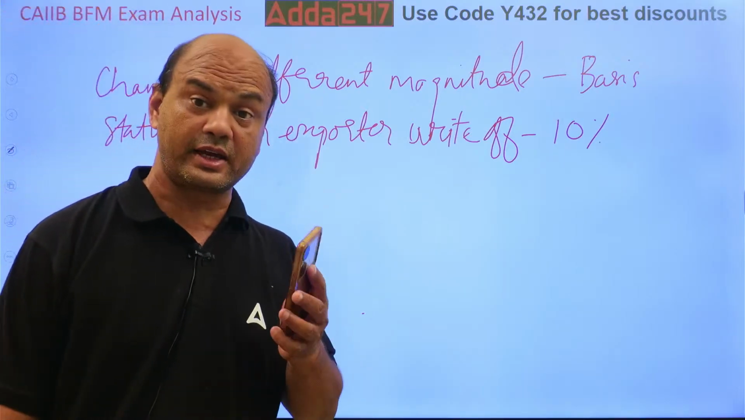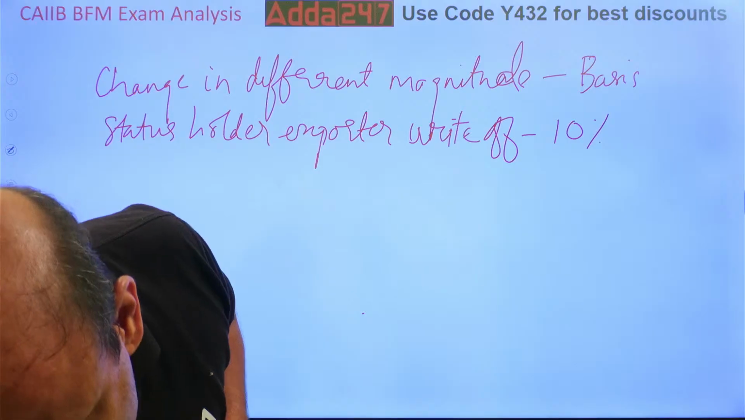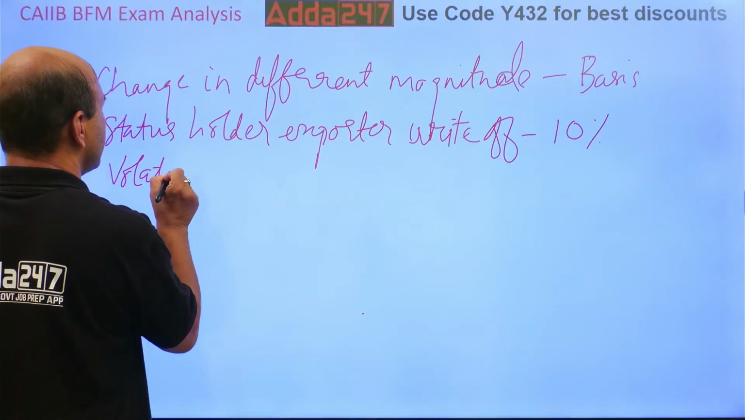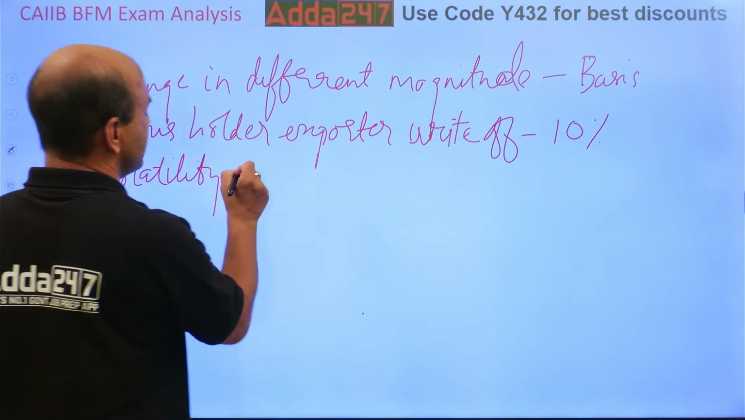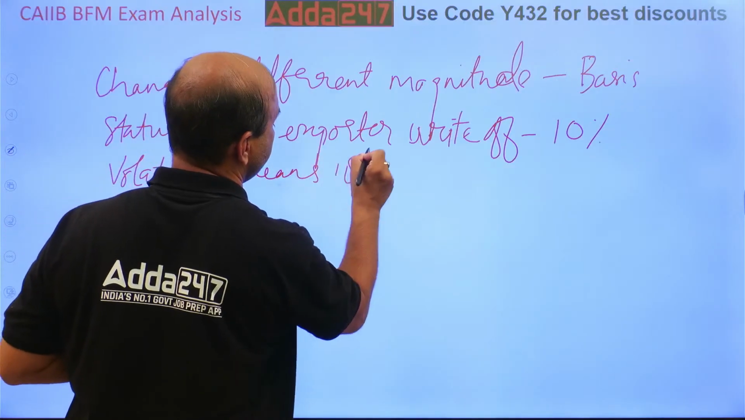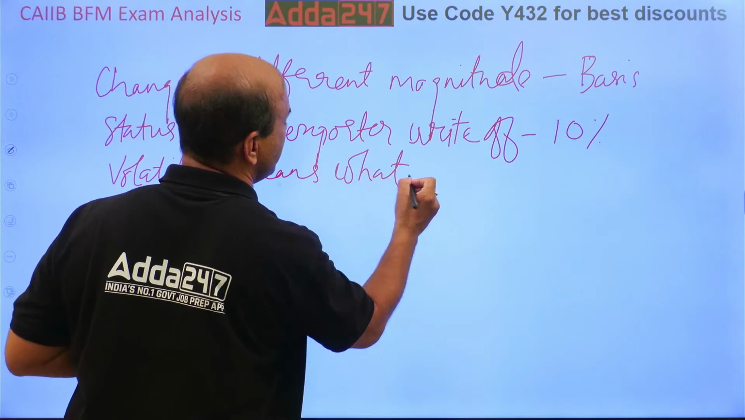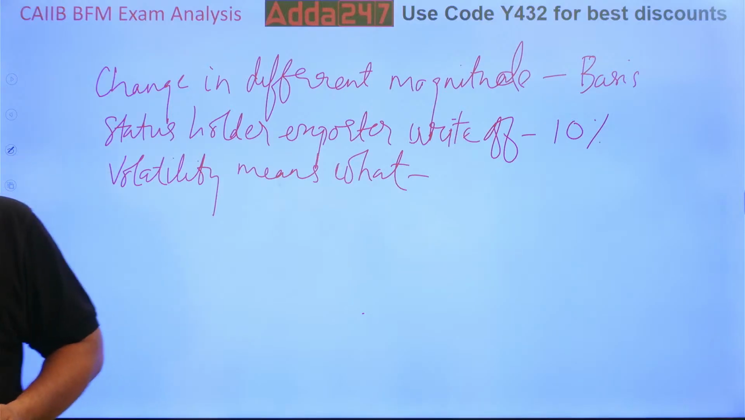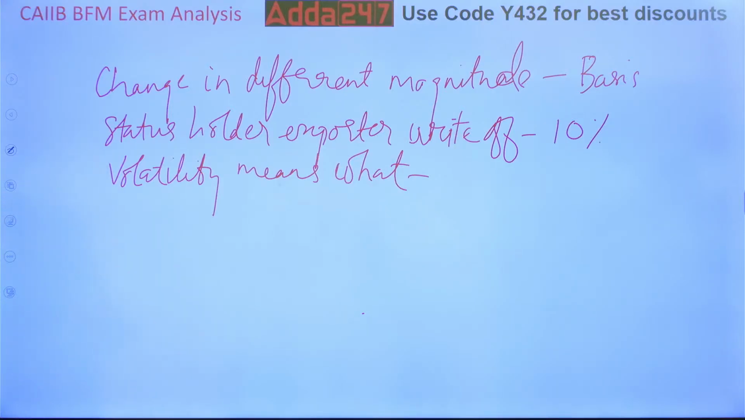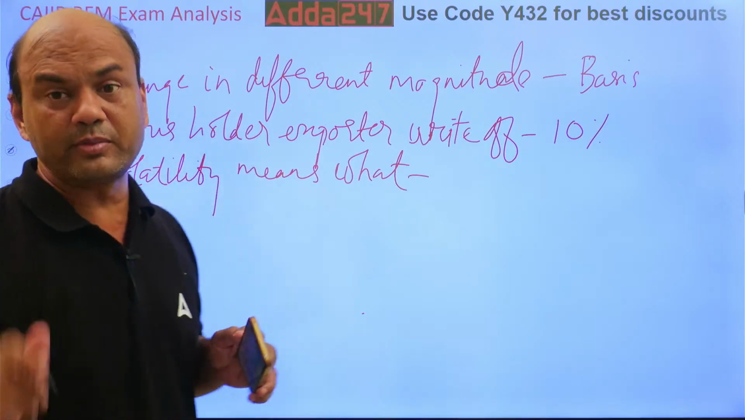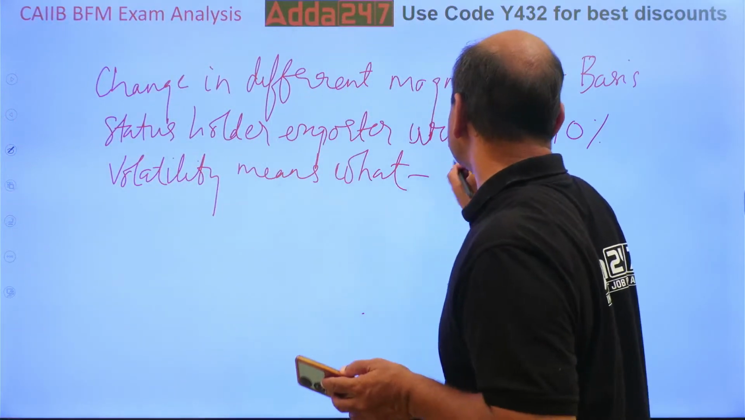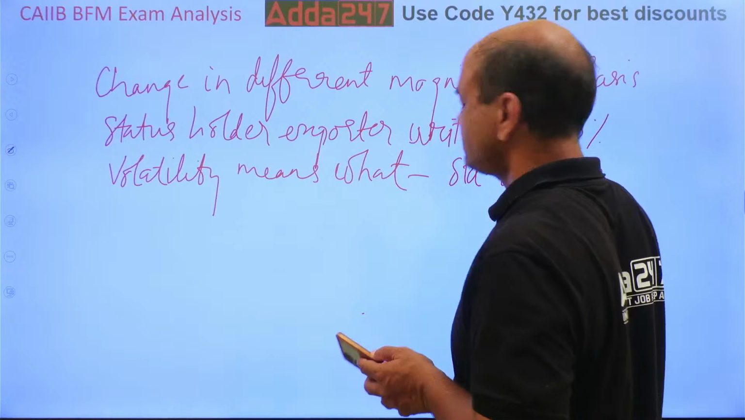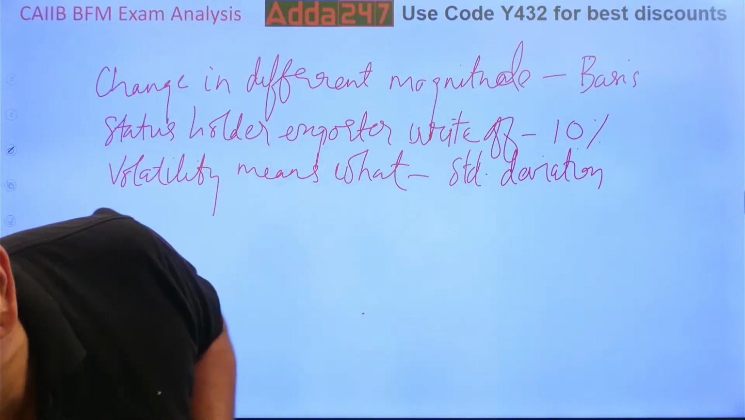Then one question was on volatility. This I had taken in the YT also and in the class also. Volatility means what? Volatility is defined as what? So volatility is square root of variance. It will be standard deviation.